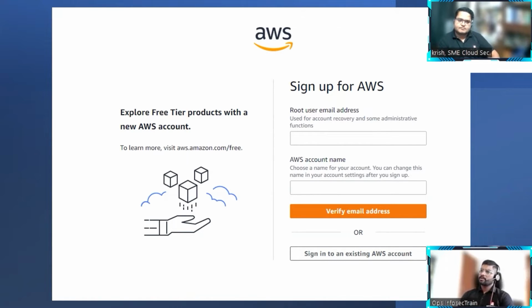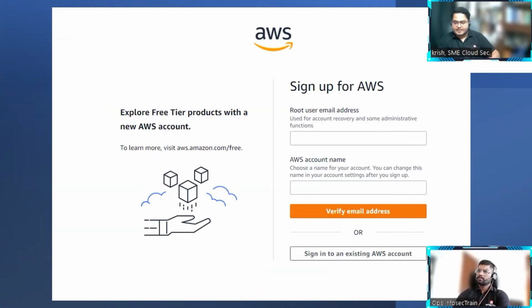But what do you mean by account name here? Normally the email address can be used for login and all that. What is the purpose of account name here? See, this account name is just for a reference. This can be changed further, but this is for a reference for you. Like, you are calling me Krish; in the same way, to call your account, there must be an account name. That's it. So are we going to use the same account name for login on the AWS console? No, you can log in with the email address. This is just an account name.